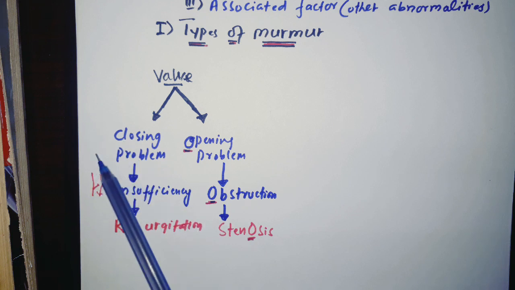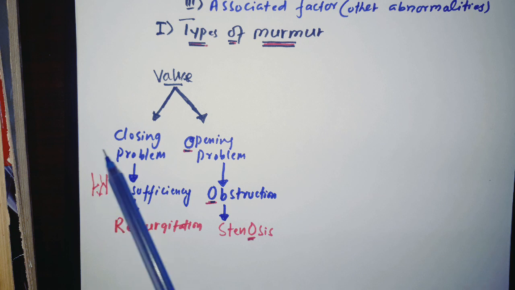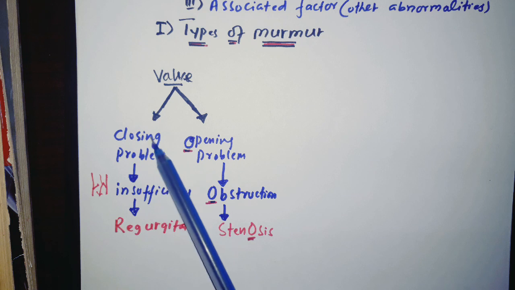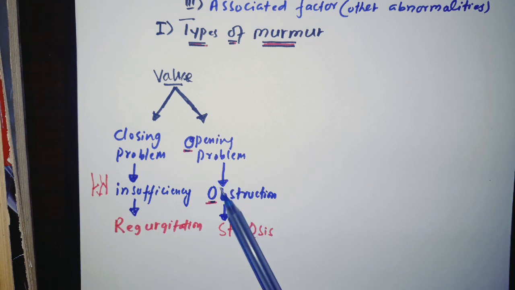Normally, when we close the valve, we are stopping the backflow of blood. If you cannot close the valve properly, the blood will come back, and if the blood comes back, this is called regurgitation. So a closing problem is also called insufficiency, or regurgitation. Now an opening problem: the valve cannot open, so there is obstruction, and it is called stenosis. So regurgitation and stenosis of the valves are going to produce the murmur.